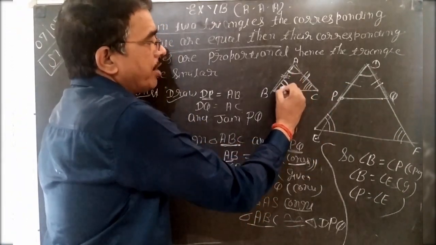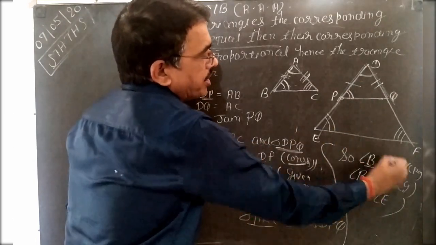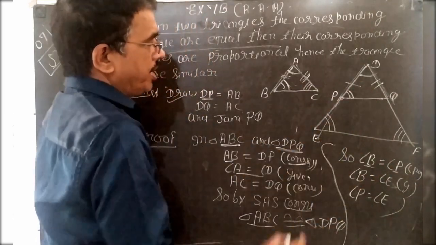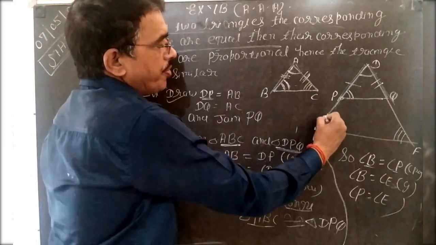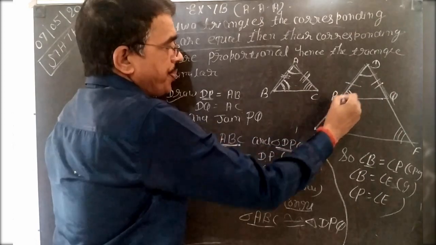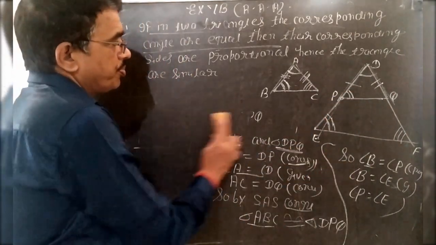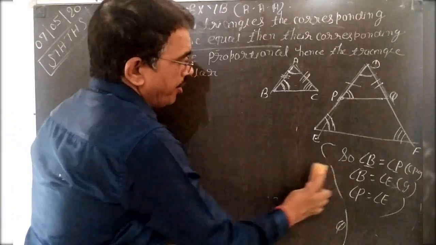So this angle B is equal to angle P. So I write here angle B is equal to angle P by CPCT. But angle B is equal to angle E is given. Hence, angle P is equal to angle E. But these are corresponding angles and equal.